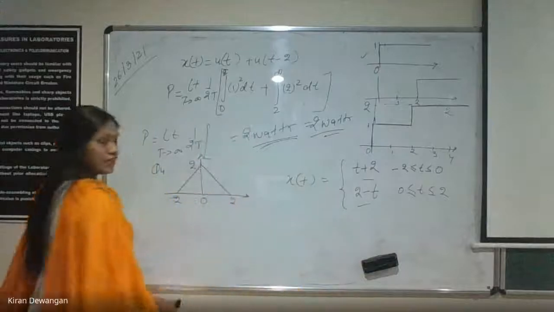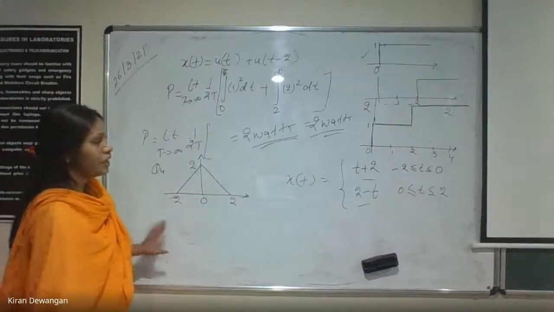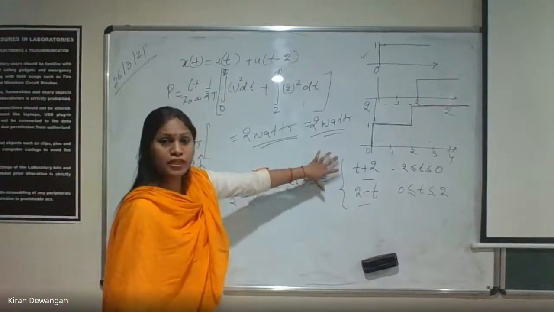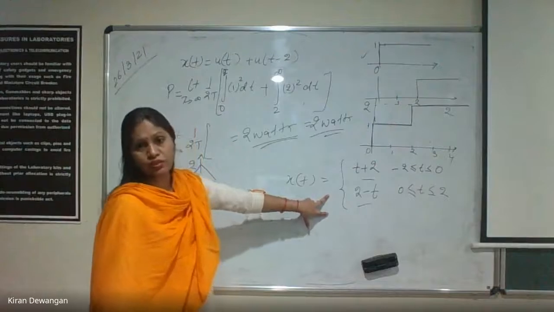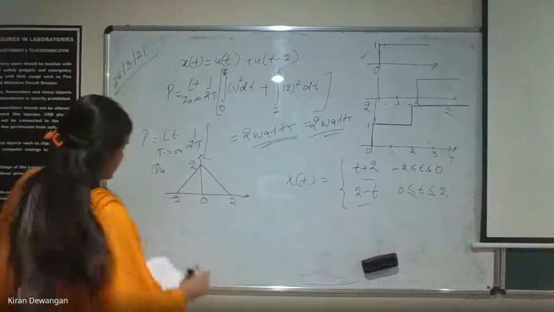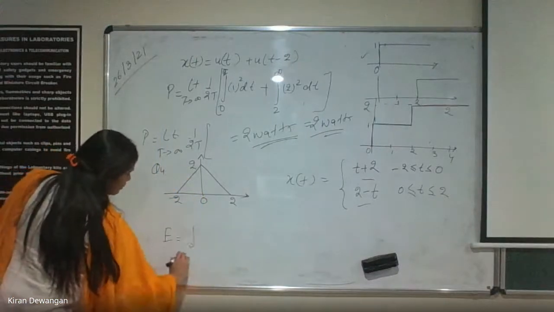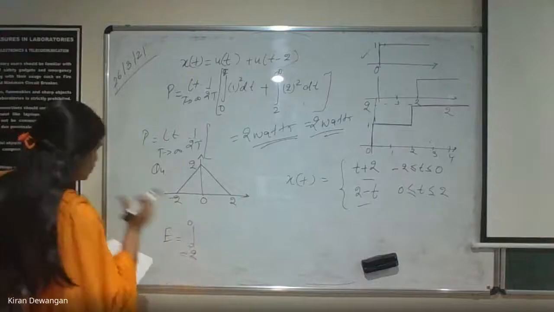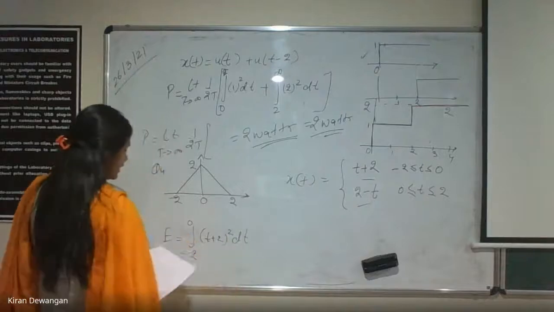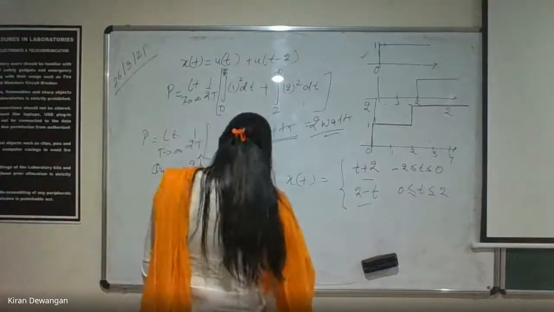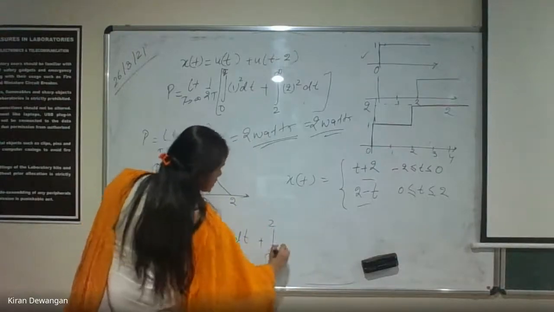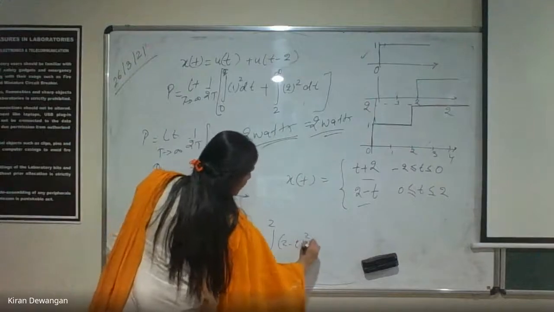Energy is integration from minus infinity to infinity. But we'll have to take these two limits, -2 to 0, this will be the equation, and 0 to 2, this will be the equation. So we'll just take two integrations and then calculate the energy. The formula will be energy is integral from -2 to 0 of t plus 2 the whole square dt, plus the integral from 0 to 2 of 2 minus t the whole square dt.